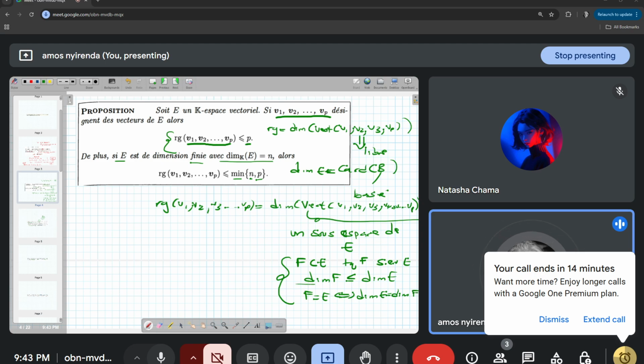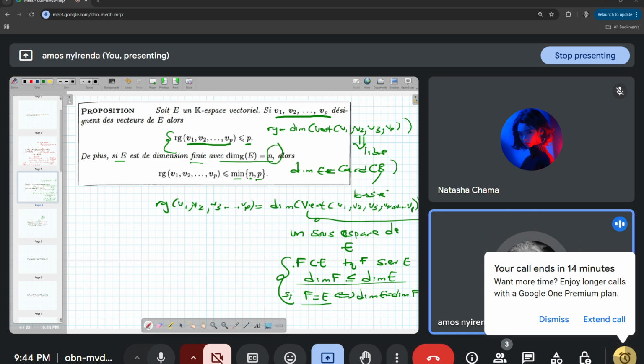So if you look at this first situation that we have here, we see that if f is a sous-espace vectoriel of E, then the dimension of f is always less than or equal to the dimension of E. If the dimension of f is equal to the dimension of E, then it simply means that f and E are the same espace. So in any case, the dimension of this sous-espace vectoriel is going to be less than or equal to the dimension of E. So here, if you look at what we have, the dimension of E is n.